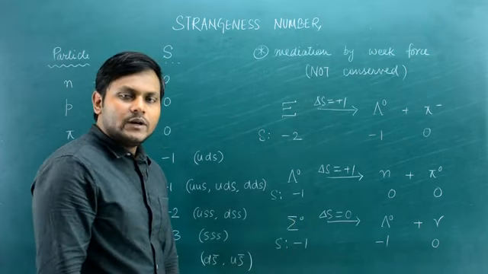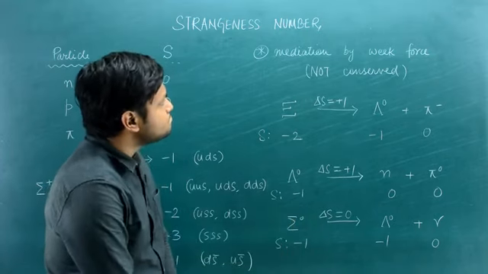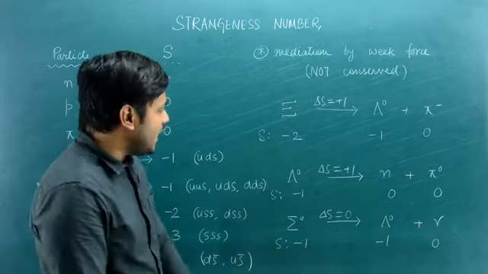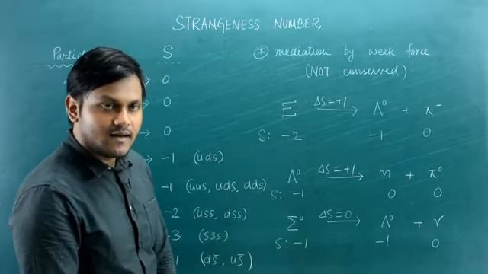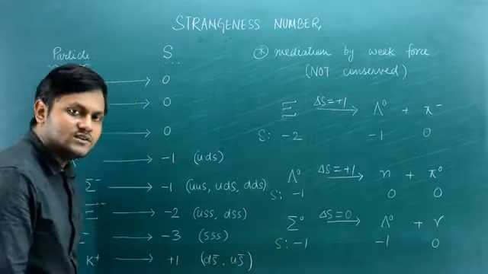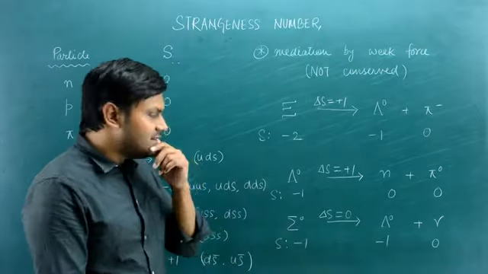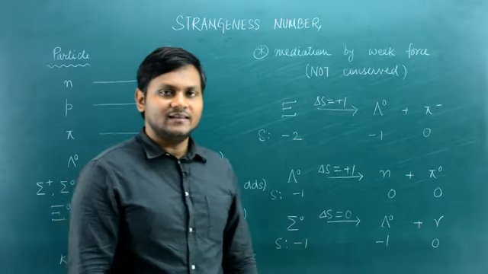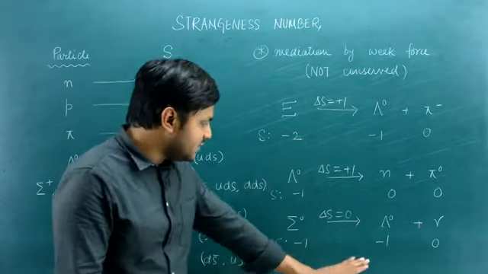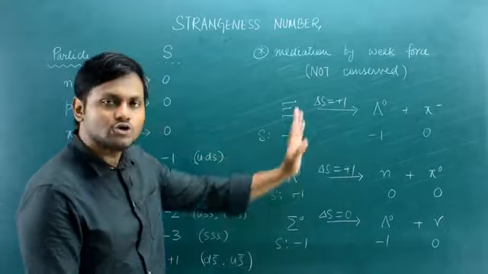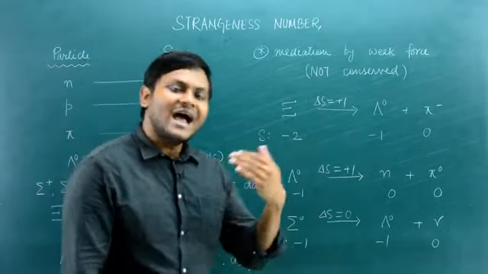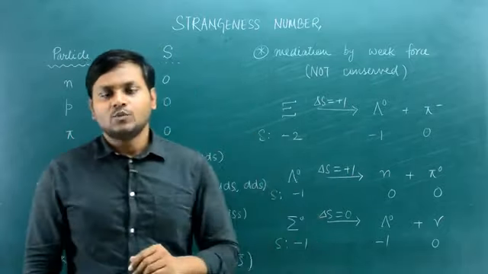So as it turns out, in the case of weak interactions, where strange particles, or particles that involve a strange quark, undergo decay via weak interactions, then we cannot definitely say that the strangeness number is going to be conserved. In some cases it is conserved, in some cases it is not conserved. They may change by either +1 or -1.